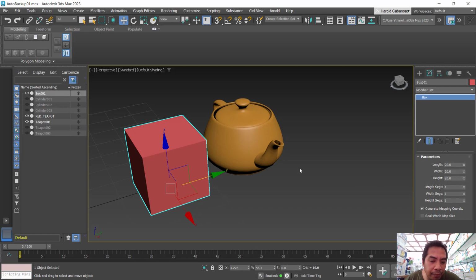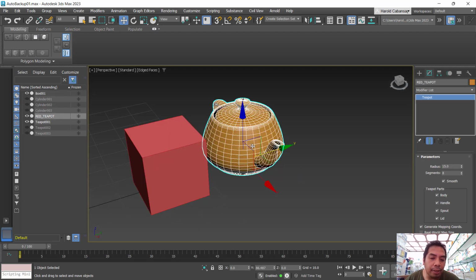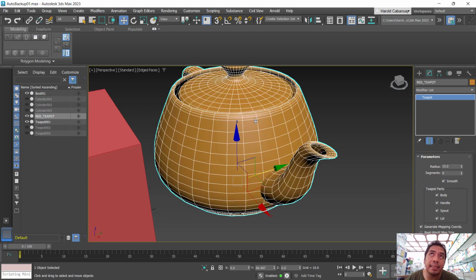If I press F3 and F4 to see the shaded and wireframe views with faces, as you can see here, the segments are like pixels. They are the ones that make up the 3D object, the topology or arrangement of these segments.